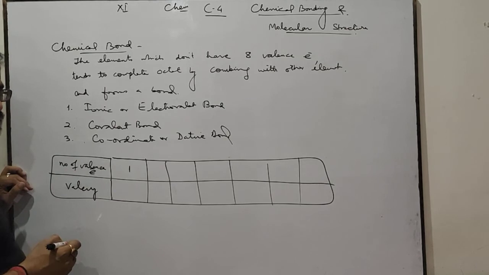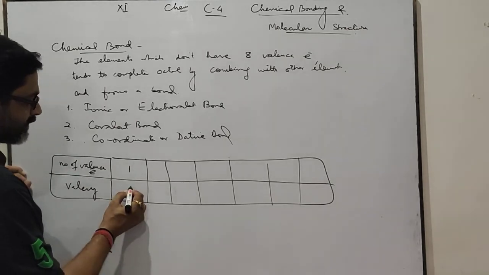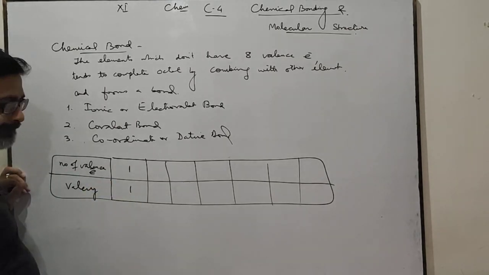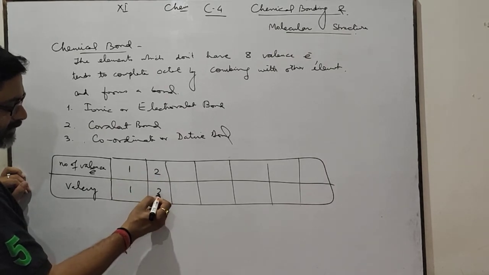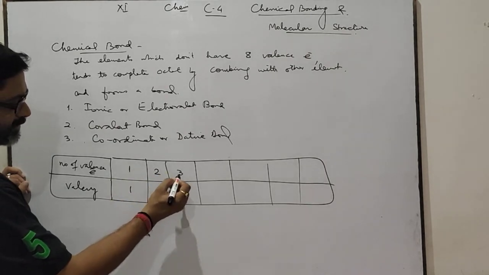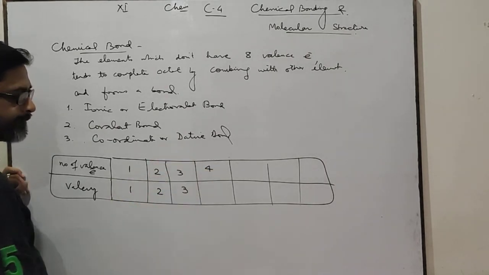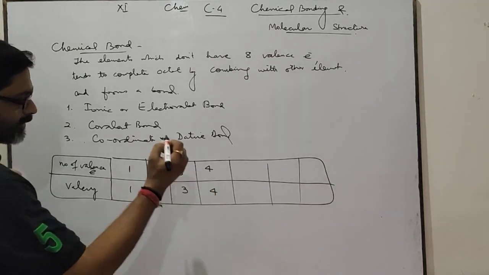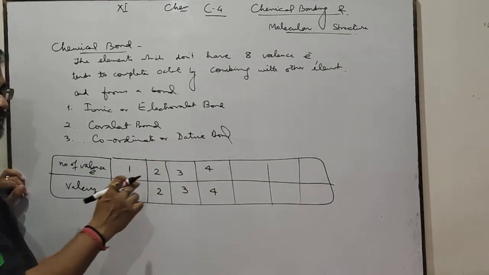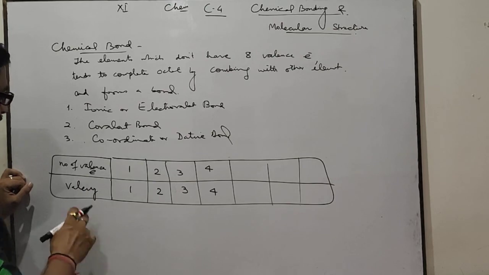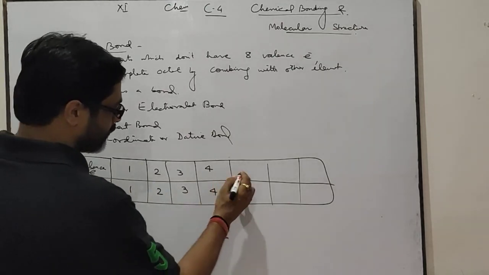If valence electrons are 1, then the valency will also be 1. If valence electrons are 2, valency is 2; 3, 3; 4, 4. If the outermost shell contains 4 electrons, then the valency will also be 4.